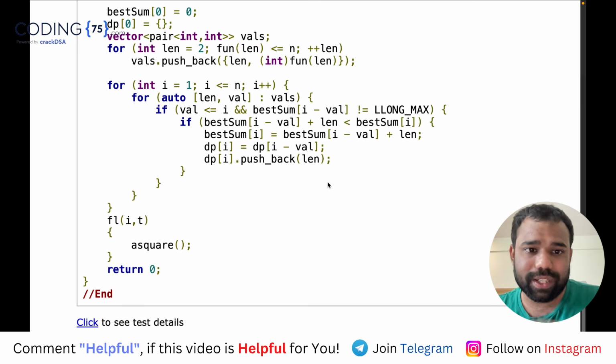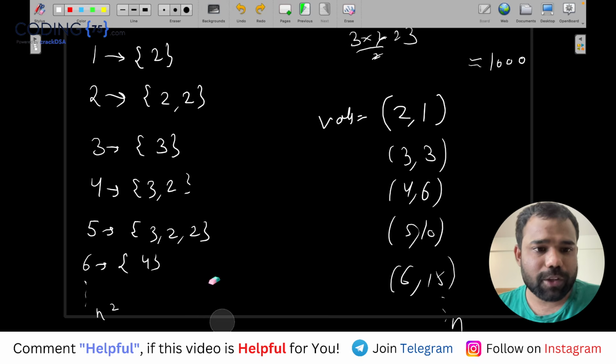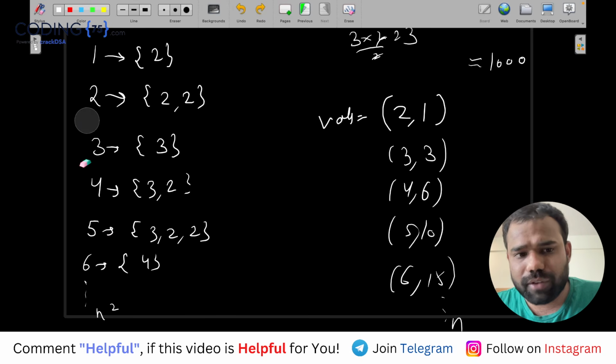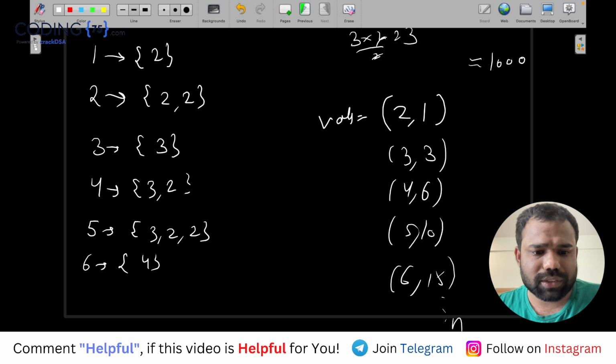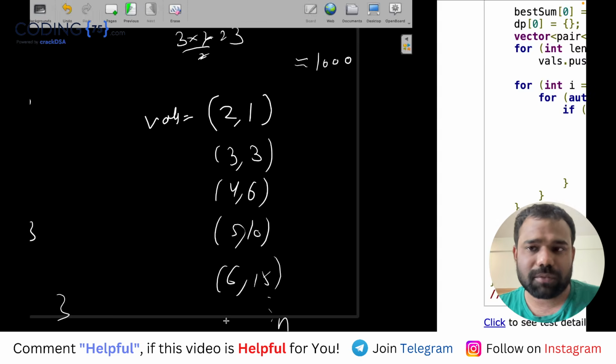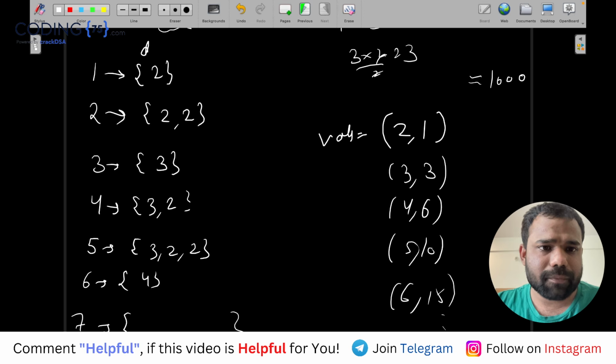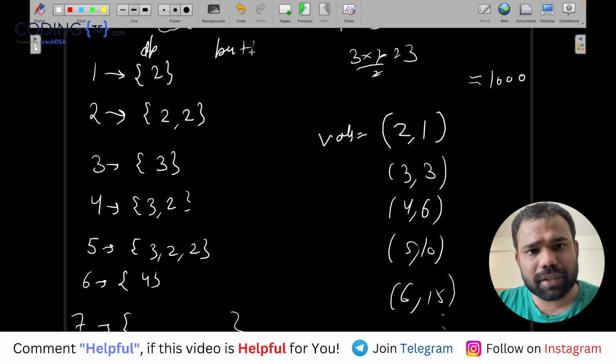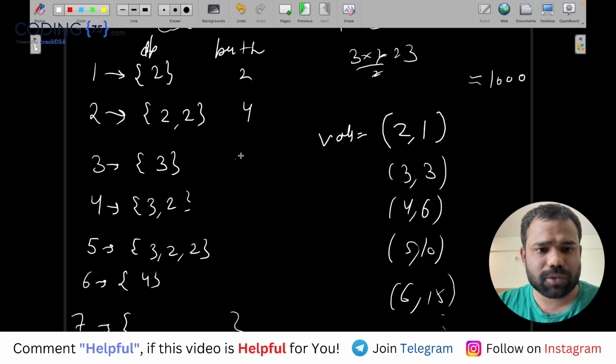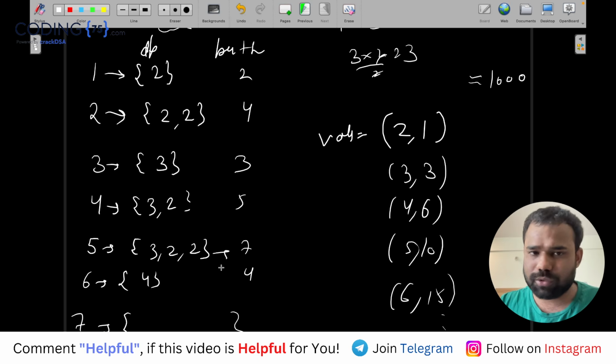For the remaining, let's say we calculate values till here and we want to calculate the value for 7. For 7 there are multiple possibilities. This is the value of dp, and the best sum value will be the summation of these: 2, 4, 3, 5, 7 and 4, the summation of these values inside the dp.